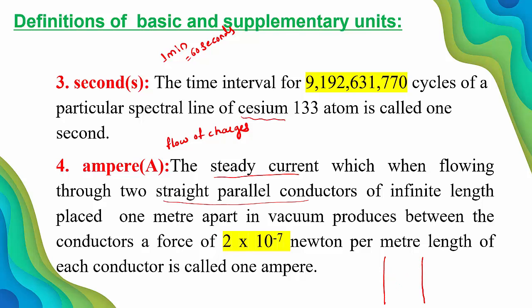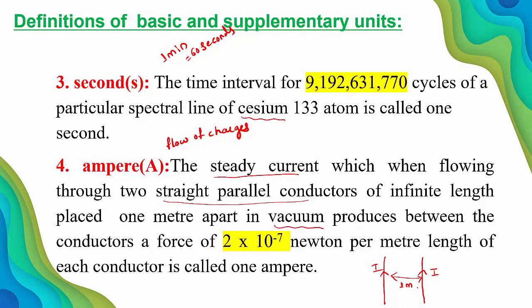The distance between these two conductors is 1 meter. The length of the conductors is infinity and the distance between them is 1 meter. Both are parallel to each other and we keep these two conductors in the vacuum.